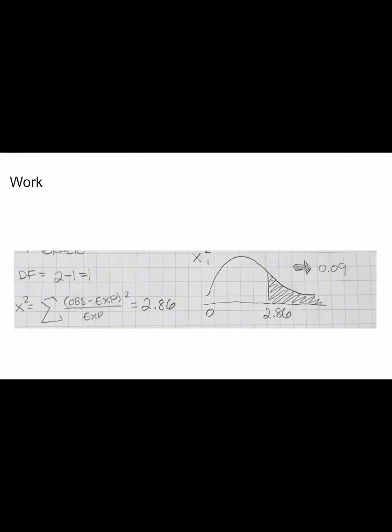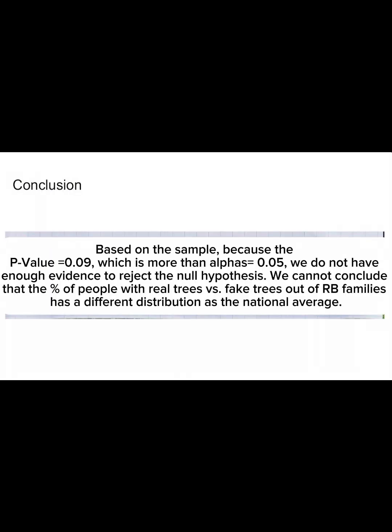Doing some calculations, we found our degrees of freedom to be 1, our chi-square to be 2.86, and after putting it into the calculator, we got 0.09 as our p-value. Based on the sample, because the p-value equals 0.09, which is more than alpha equals 0.05, we do not have enough evidence to reject the null hypothesis. We cannot conclude that the percent of people with real trees versus fake trees out of RB families has a different distribution than the national average.